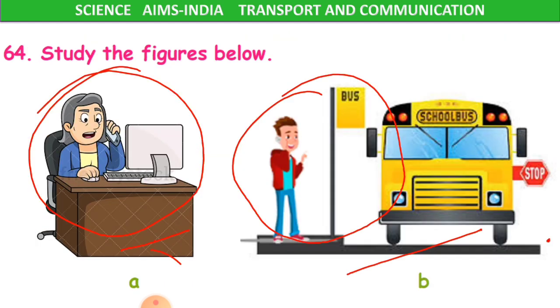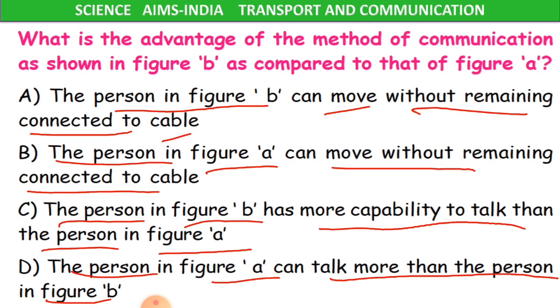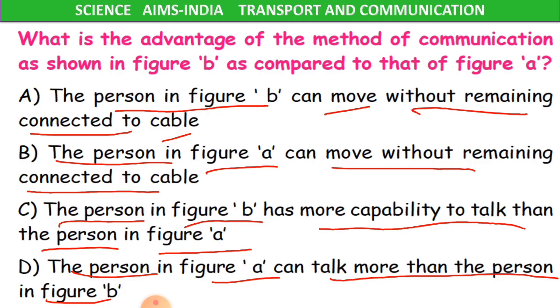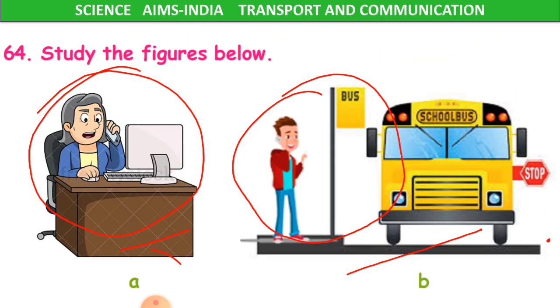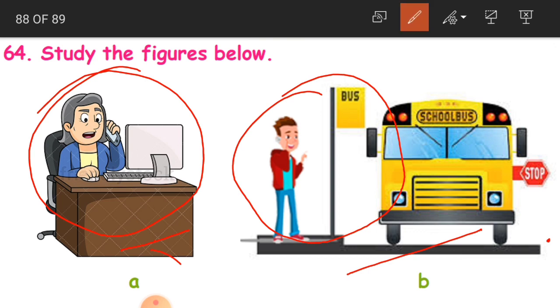So here this is like a cable phone, children. No, here in this picture what is there? So this phone is having a connection with the other phones in the office. Like our land phone or like a cable phone.